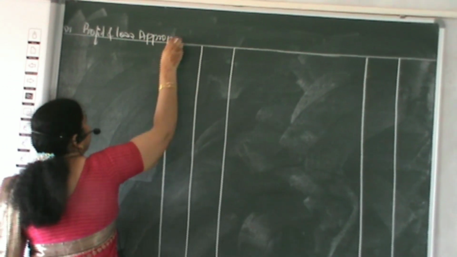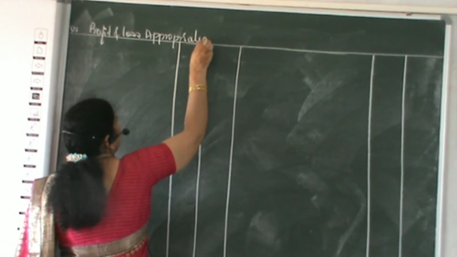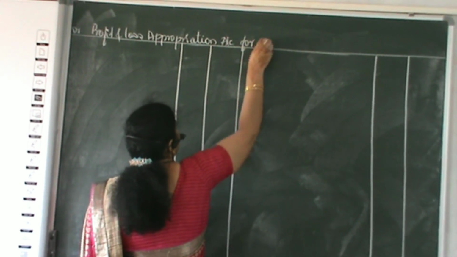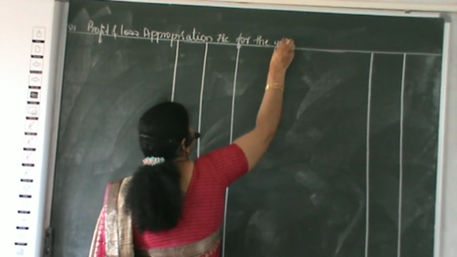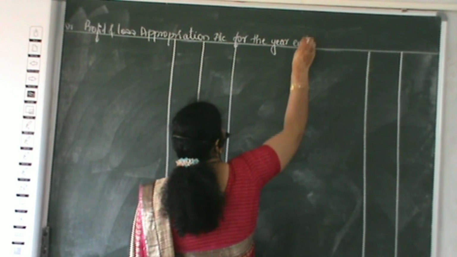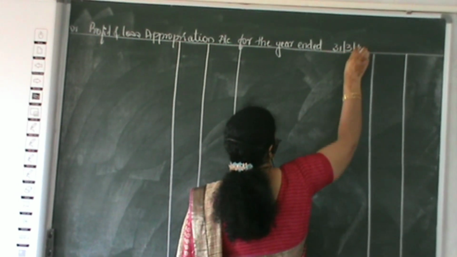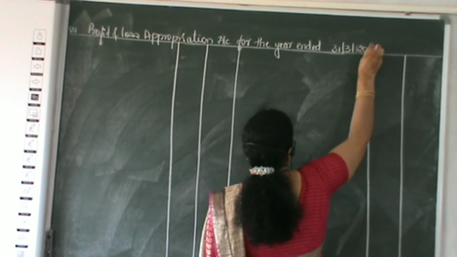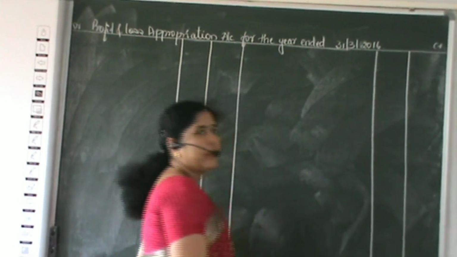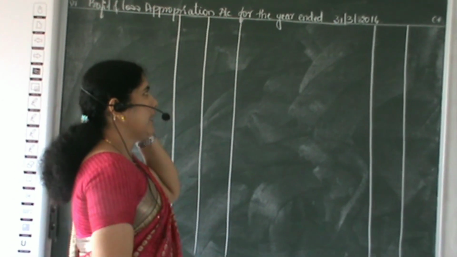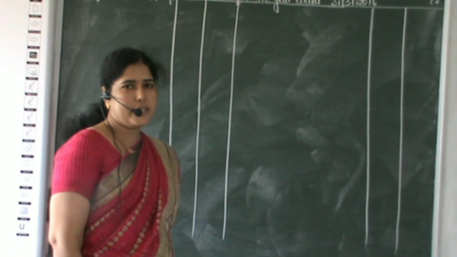Profit and loss appropriation account for the year ended 31st March 2016. At the end of the accounting period we are preparing the final accounts, so the date is 31st March 2016.